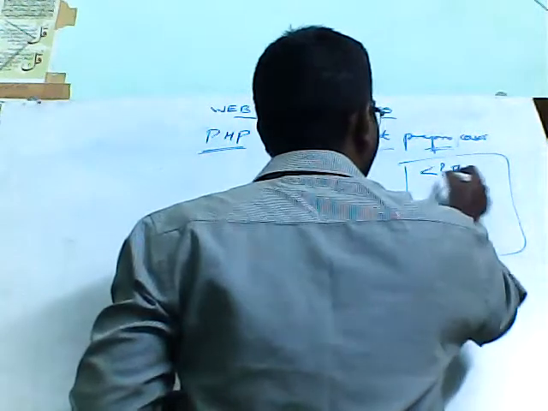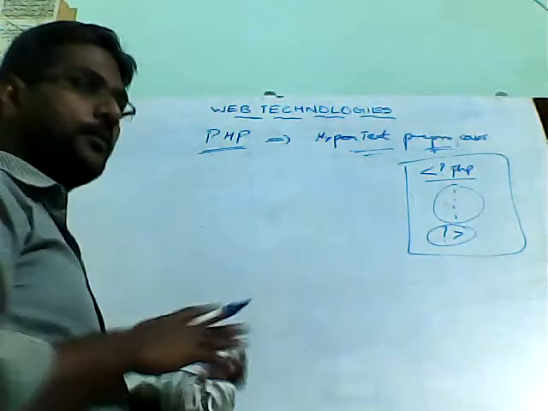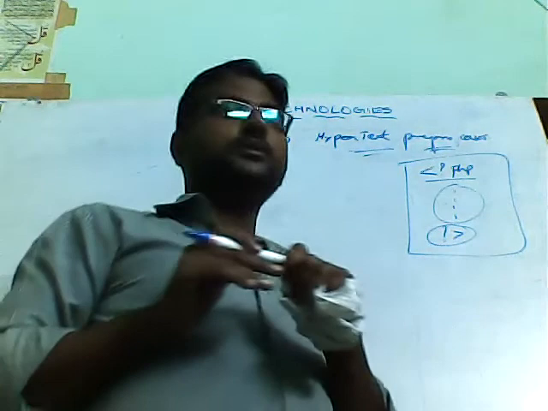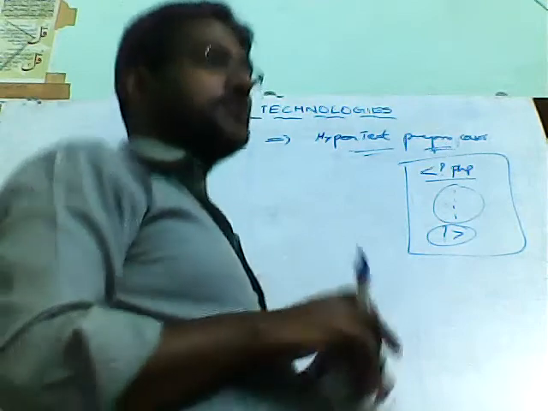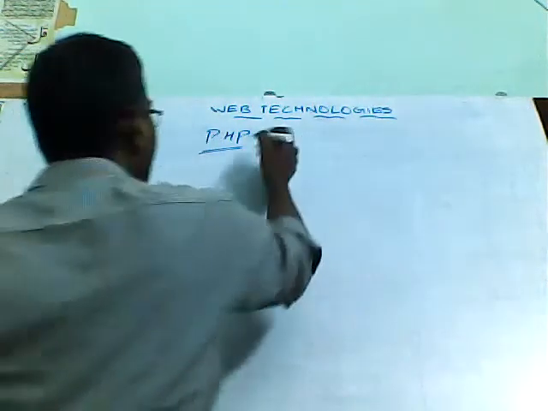So the PHP code will be embedded in between less than question mark PHP and ending with question mark greater than symbol. Right. So already we studied all these things in the previous lecture. In today's lecture, we will see some more basic concepts related to PHP. So that will be covered in the first unit. Coming to our today's concept here, that is PHP case sensitiveness.